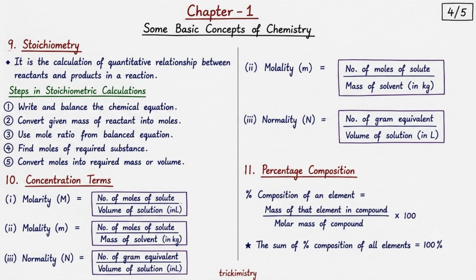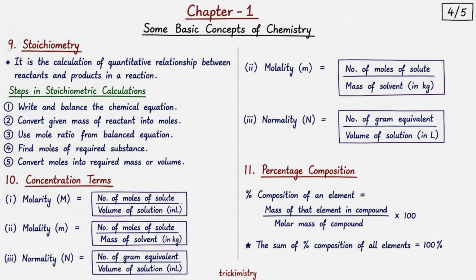Stoichiometry is the calculation of the quantitative relationship between reactants and products in a chemical reaction. In simple words, it tells us how much reactant is needed and how much product will be formed. The steps of stoichiometric calculations are: first, write and balance the chemical equation. Second, convert the given mass of reactant into moles. Third, use the mole ratio from the balanced equation. Fourth, find the moles of the required substance. And finally, convert the moles into the required mass or volume. So, these steps help us solve reaction-based numerical problems easily.